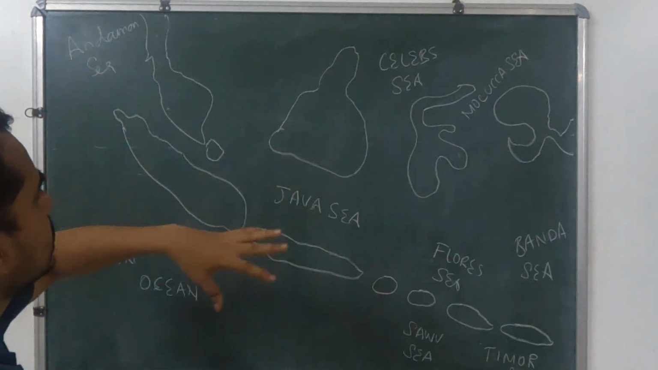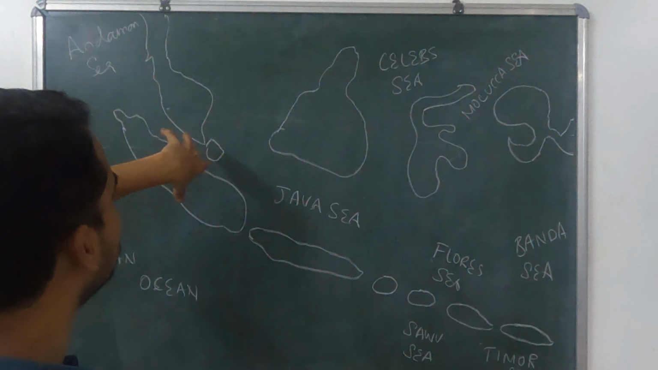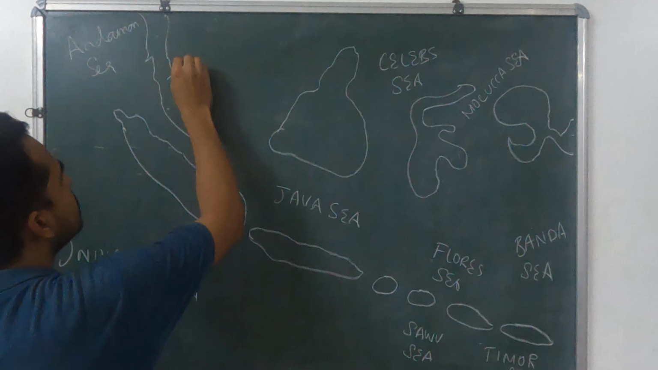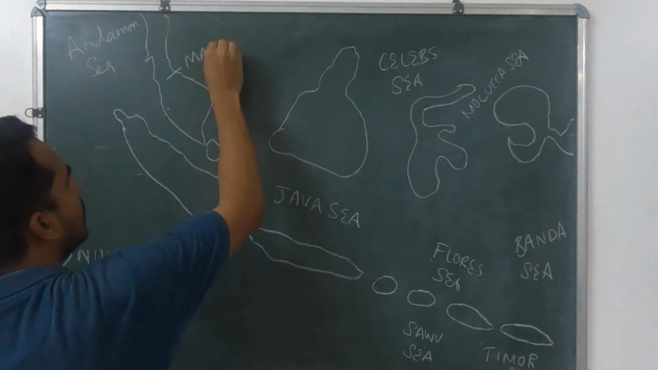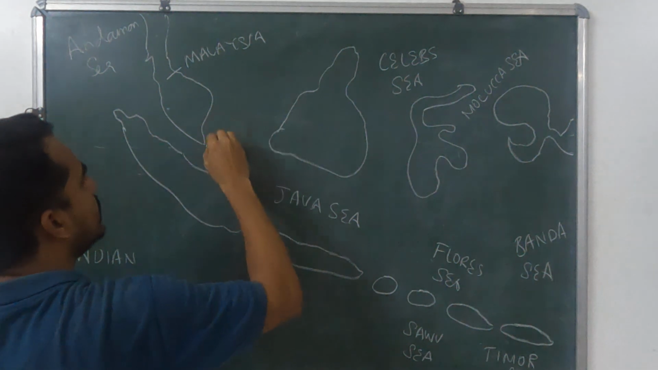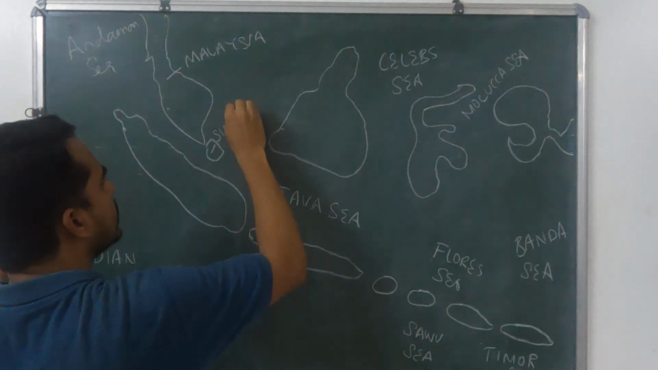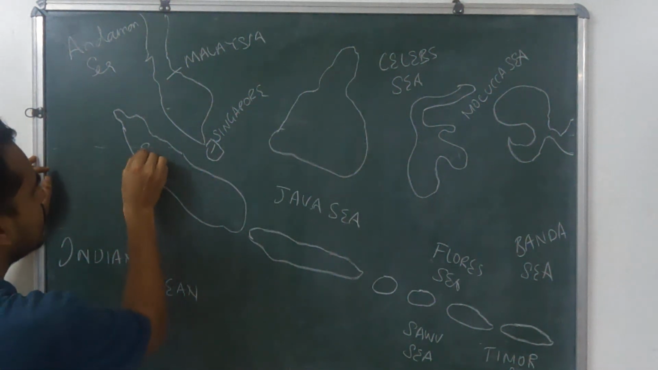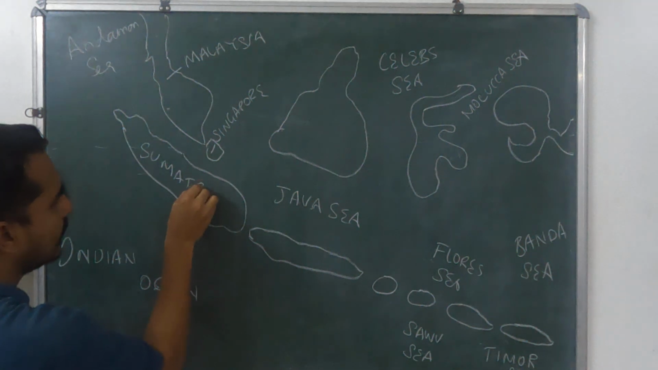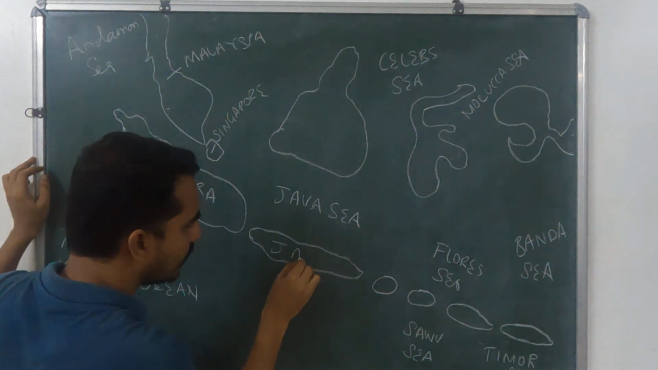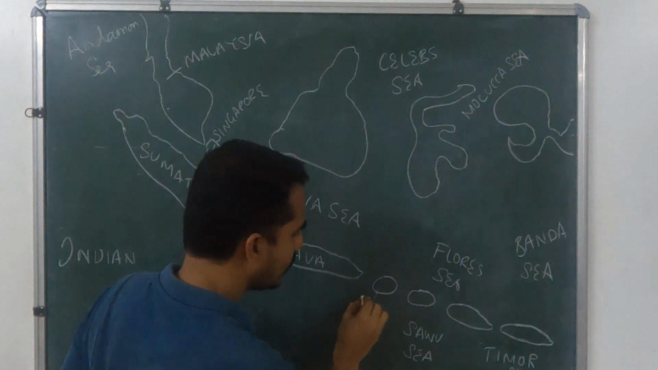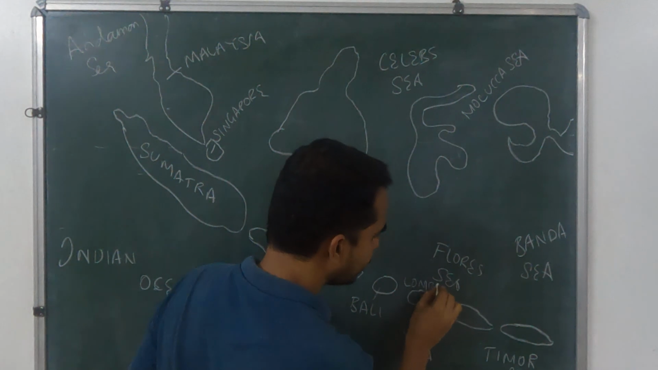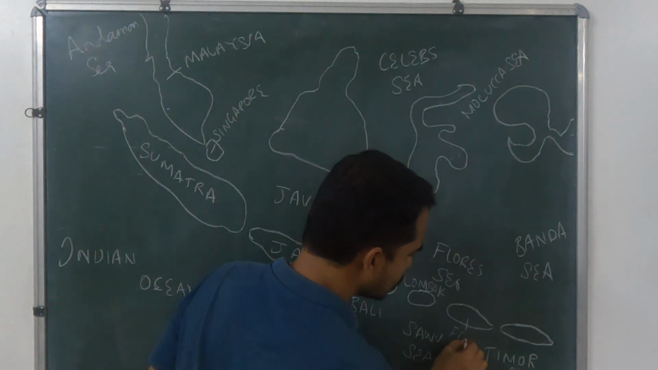Here let us discuss the importance in the interior part. First of all, let us discuss the names of the islands and countries here. And this is Malay Peninsula, the country Malaysia, and it is the small island Singapore, the country Singapore, and this is Indonesian islands, and this island is Sumatra island, the largest one, and Java island, and this small island is Bali island, and it is Lombok island here, and it is Flores.